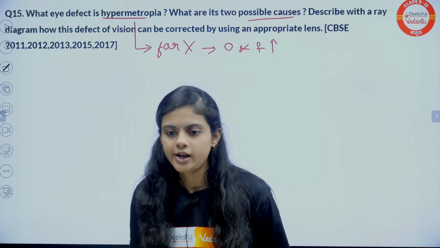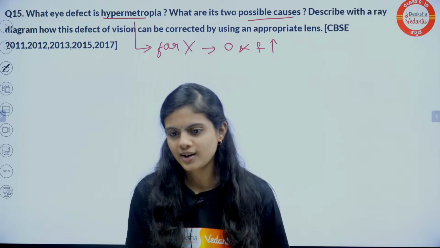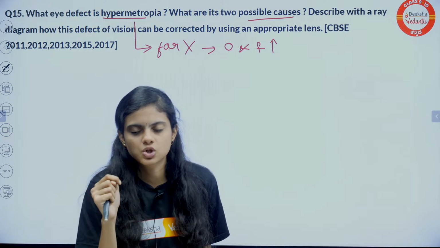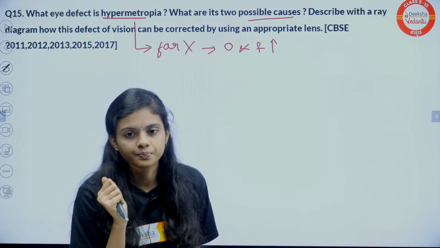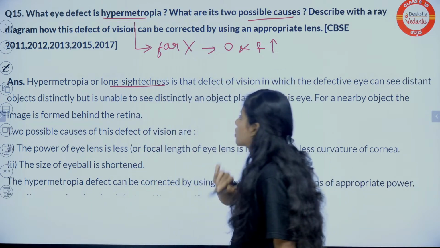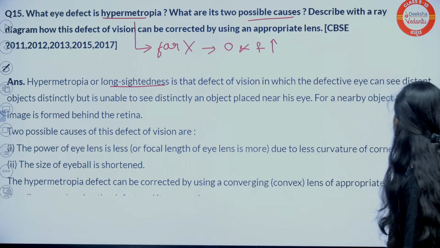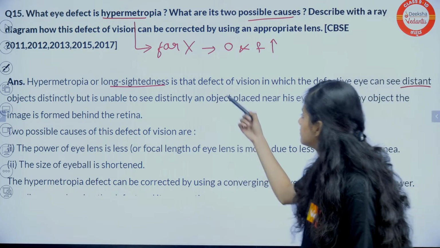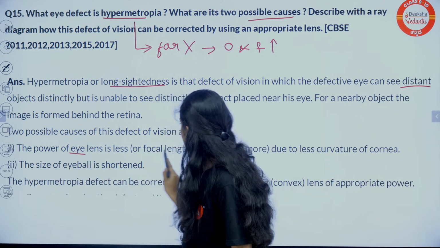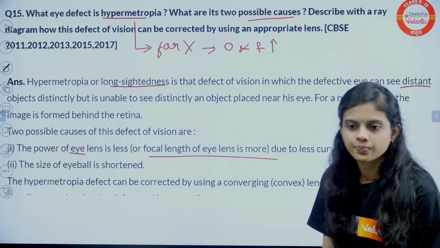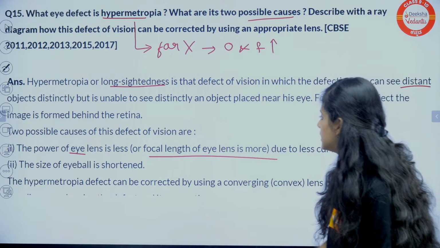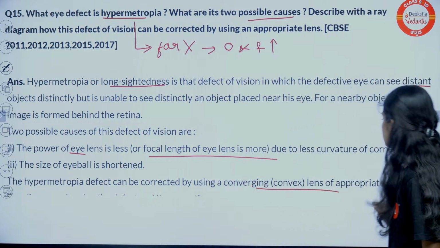Cornea is flatter. Okay, and not circular. Because it is smaller it will lose its shape, but shape is another defect. Okay, done. Very good. So long sight, also called long sightedness, is a defect in which we cannot see far distant objects clearly. Near objects we can see, but this defect is caused due to the power of the eye lens, that is, focal length is more, unable to see near. Yes. Then what? We'll be using a convex lens.